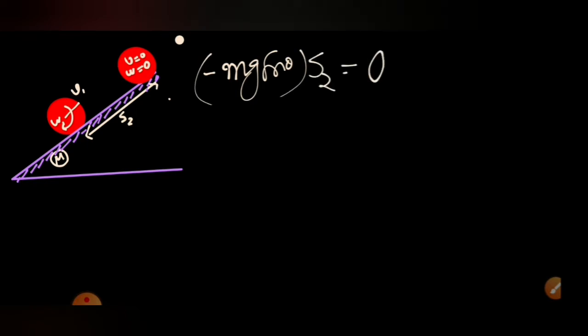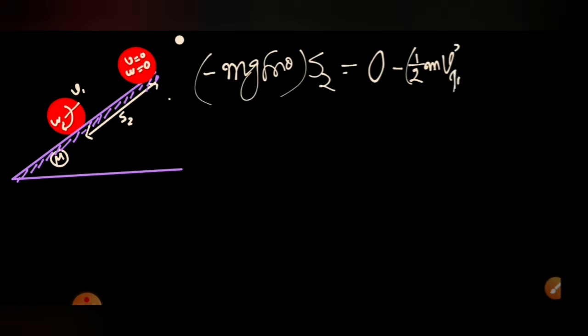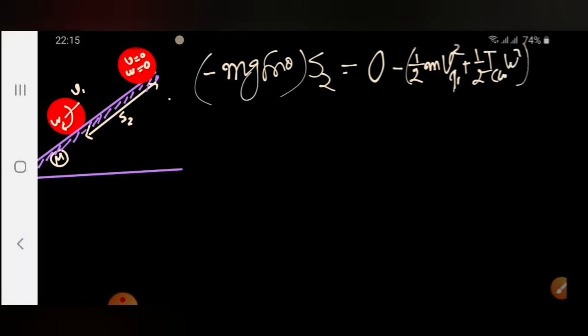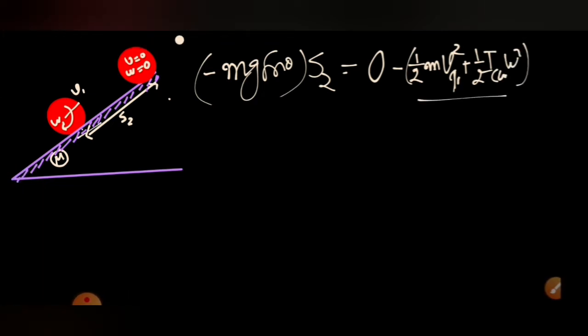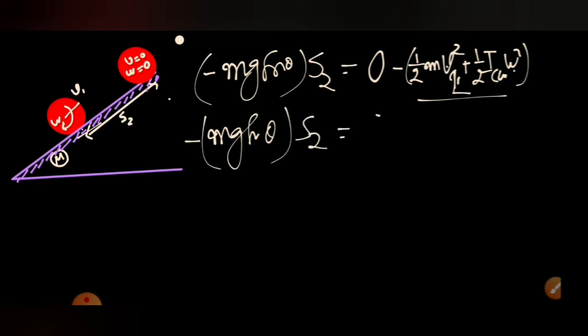which is equal to final kinetic energy, equal to 0, because when it reaches the highest point, velocity is 0 and omega is also 0, since it is all the time pure rolling and v is equal to omega r is satisfied, minus the initial kinetic energy, which is half m vcm square, at that time v1 square, plus half I cm omega square. That is the kinetic energy at this position. So the initial kinetic energy, final kinetic energy, this much, or I can write mg sine theta into s2 is equal to this value.